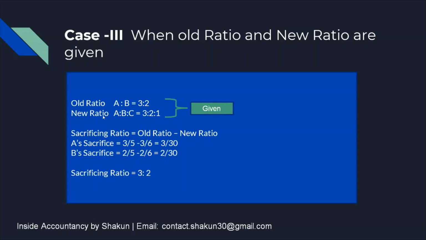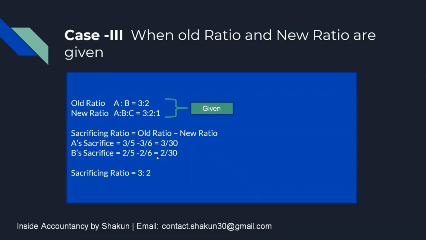So you don't need to calculate the new ratio, you only have to calculate the sacrificing ratio, which is equal to old ratio minus the new ratio. So 3/5, 2/5 minus 3/6, 2/6. So it gives you 3/30 and 2/30. So the sacrificing ratio is 3:2.